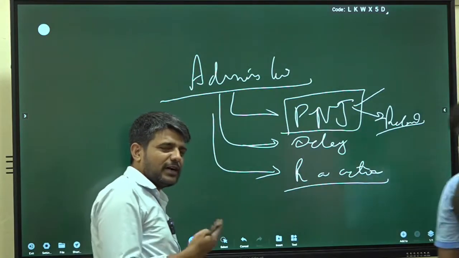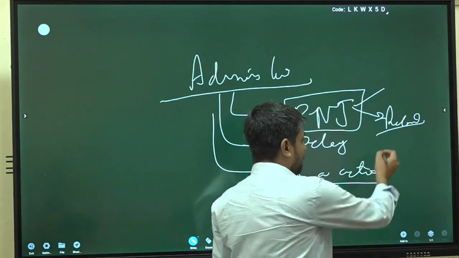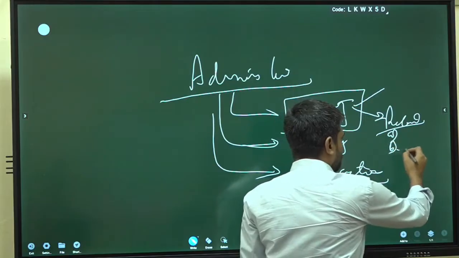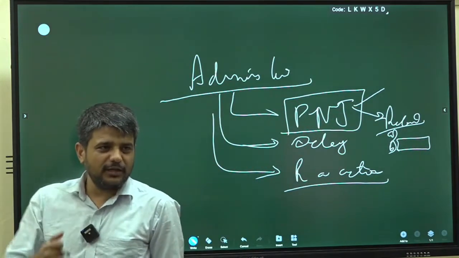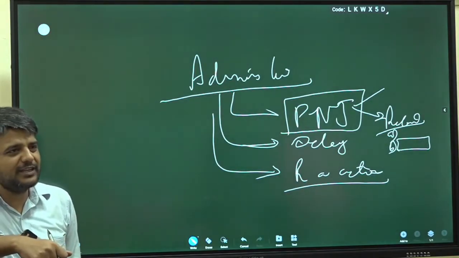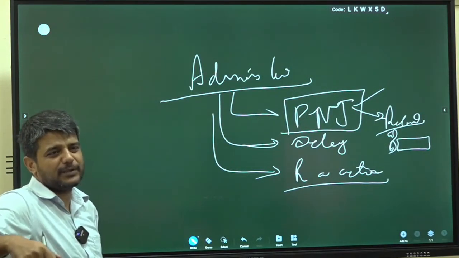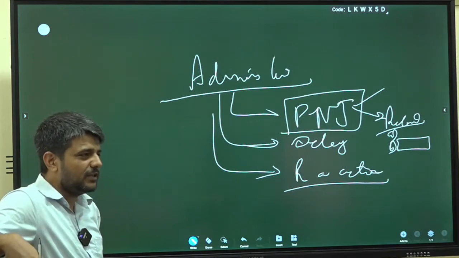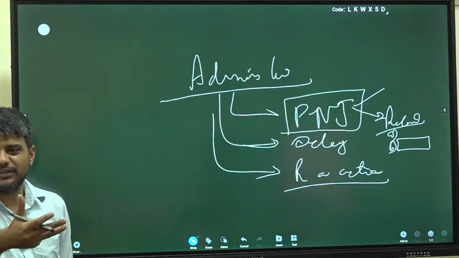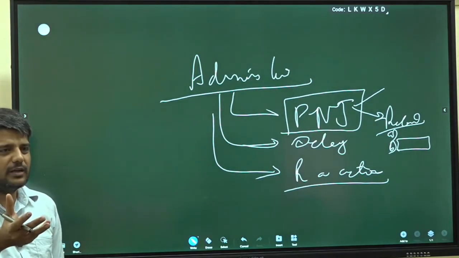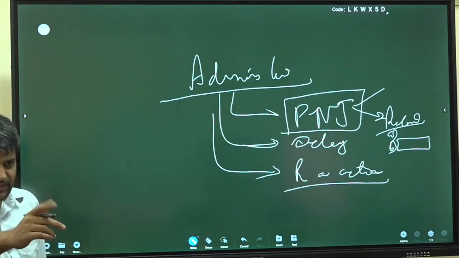Second thing that comes with regard to what is the recent development: the reasoned order has become a part of principle of natural justice. You will pass an order with reasoning because it allows the other person to actually come up with a solution or some sort of remedy. If there is no reason, there is no remedy. How will that person ensure that the remedy is there, right? That is the second thing.